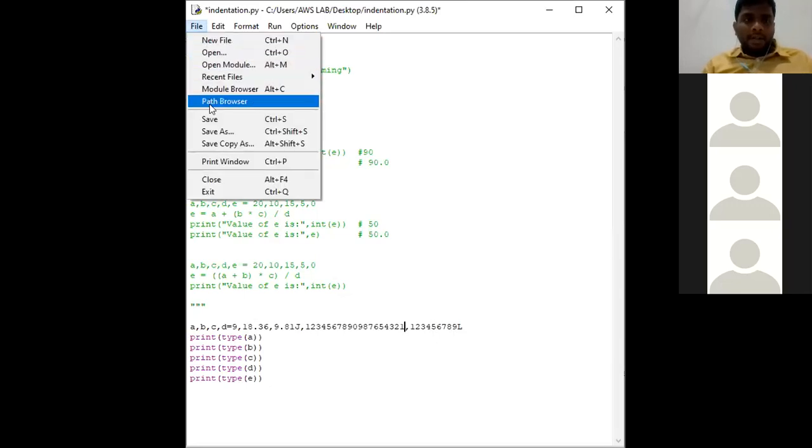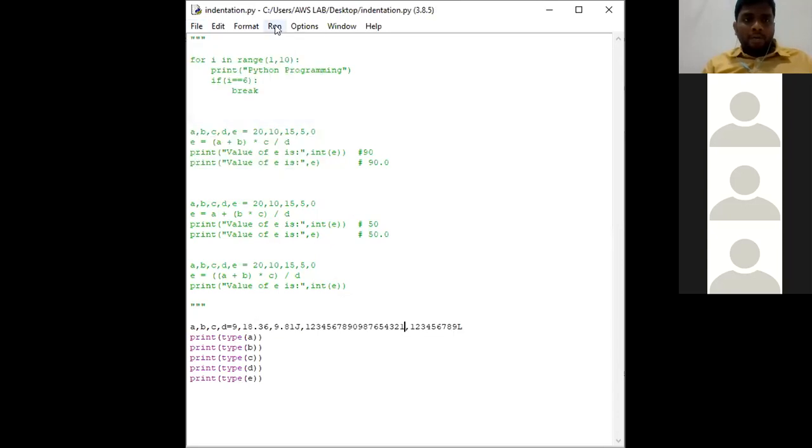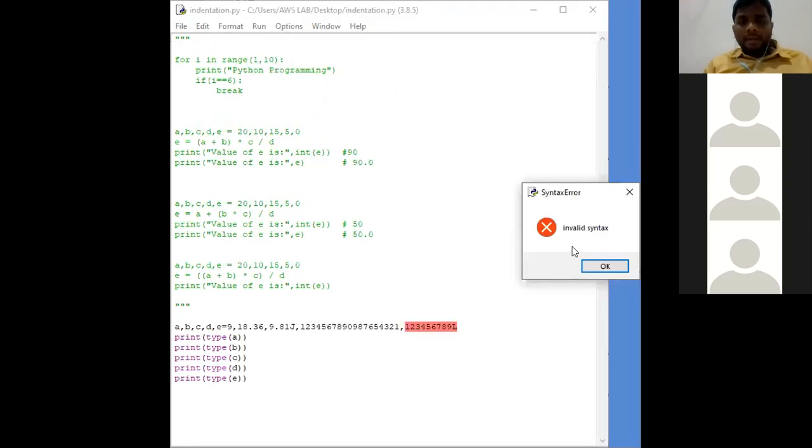Go to file, save this particular file, go to run. So declaring E, go to file, save the file, run module. See, here there is invalid syntax. Okay, you cannot see the screen. Is everyone able to see the screen now? Yes, sir. You can see the syntax error screen, right? So the system has given me invalid syntax.